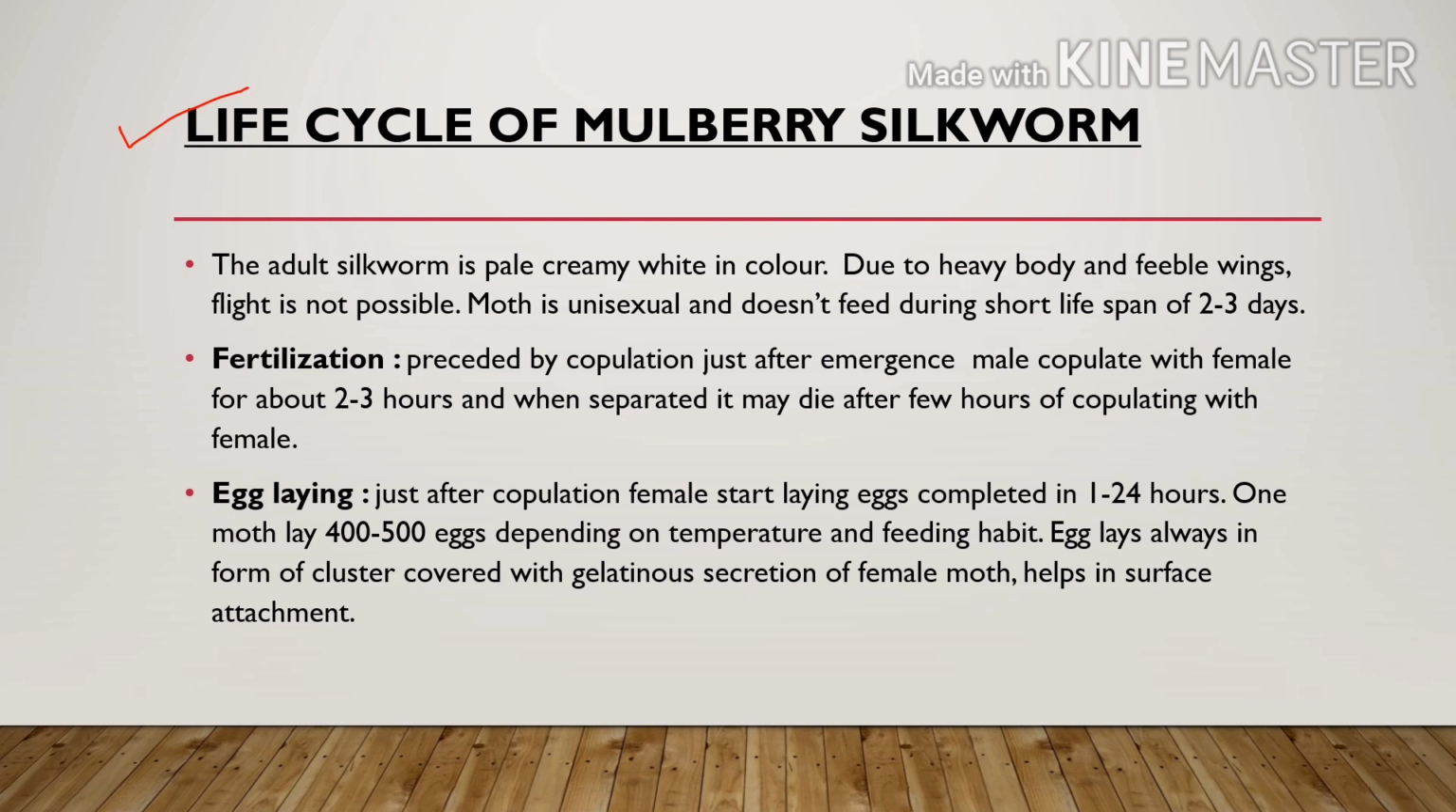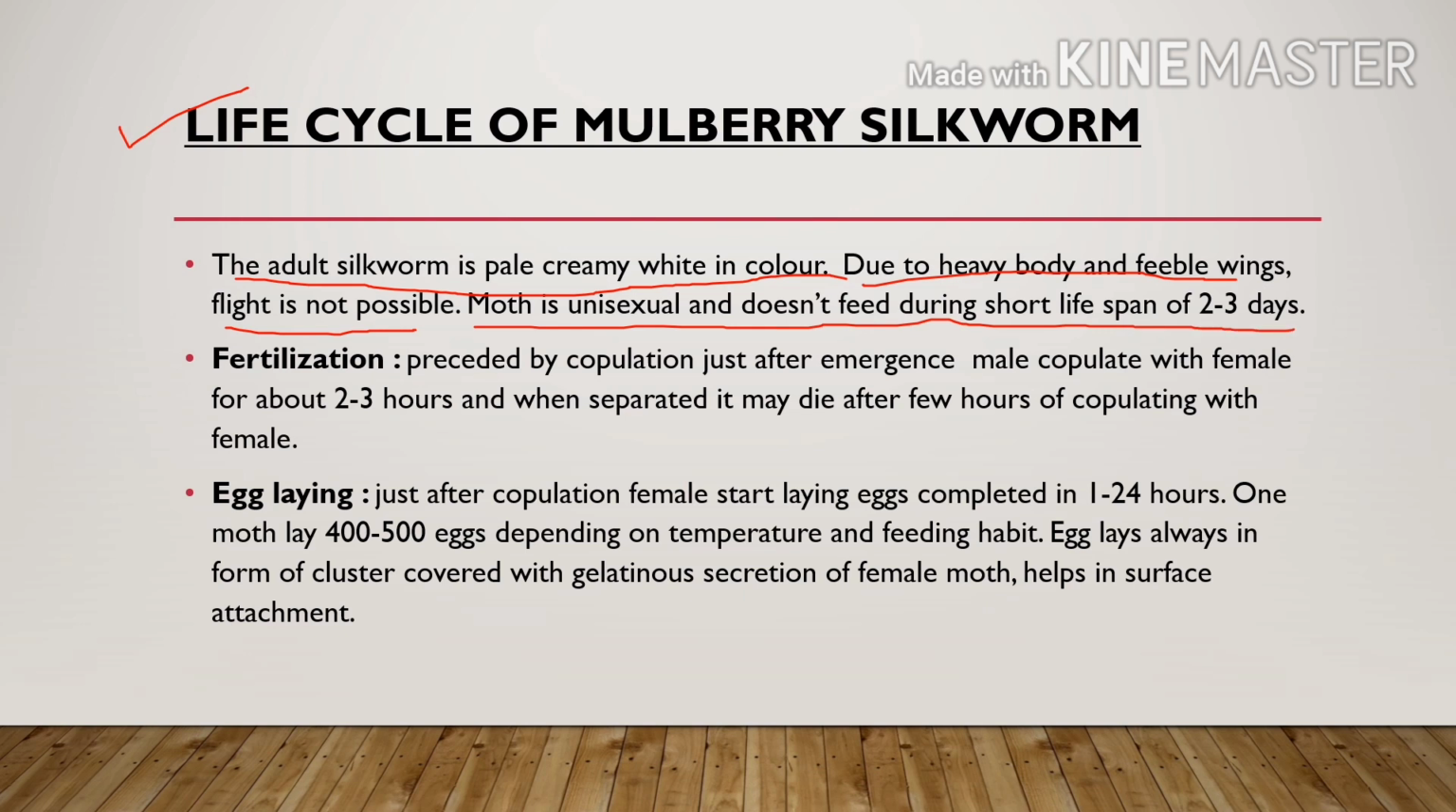So first, the adult silkworm is pale creamy white in color. Due to heavy body and feeble wings, flight is not possible. So they are not able to fly because their wings are not strong enough to carry their body weight, right? The moth is unisexual and does not feed during its short lifespan of 2 to 3 days.